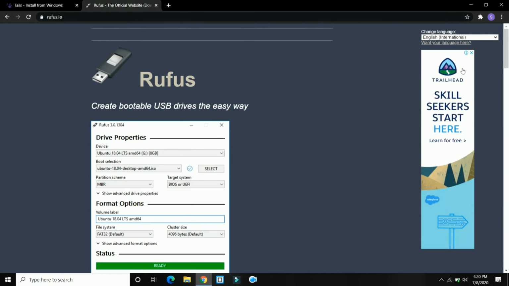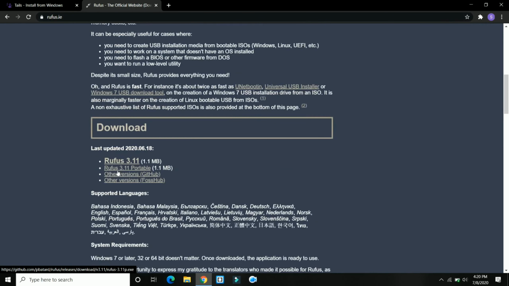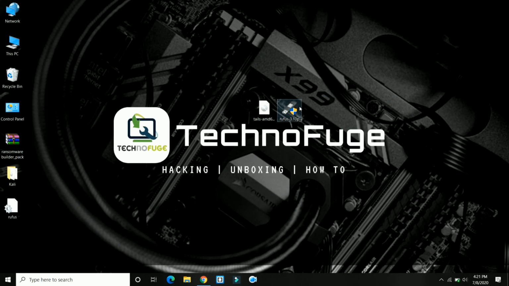Now download the image loader file. I am downloading the Rufus portable version. You can download any one. Now run Rufus as administrator.